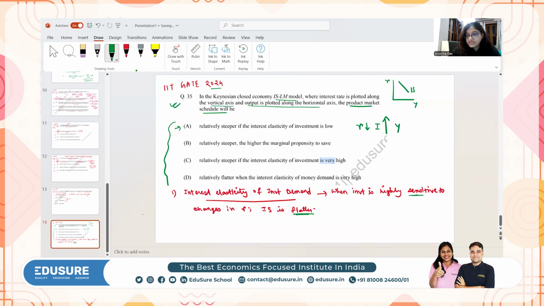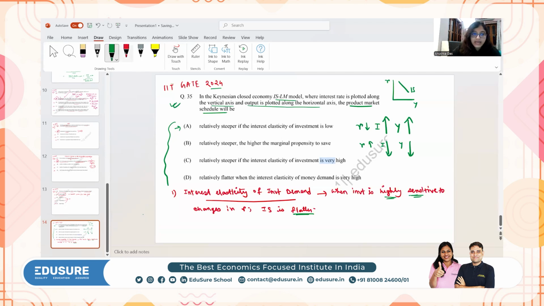And as a result of which, the output will also increase rapidly. Similarly, if R increases by a small amount, investment falls down and the output level also falls down, and this fall will be significant. Why is this so? Because investment is highly sensitive, right? So highly sensitive means elasticity is also high, right? Elasticity is very high.